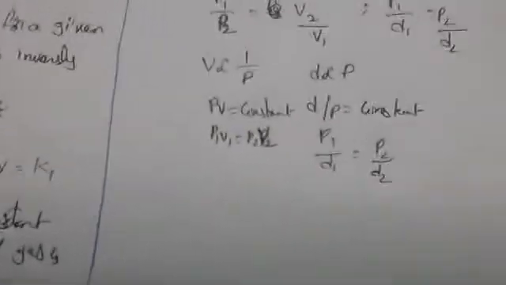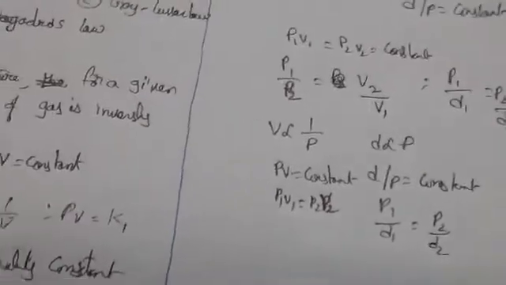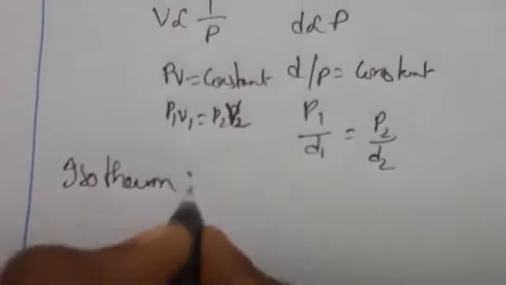We are also going to draw the graph at constant temperature. For Boyle's law we get an isotherm. So what is an isotherm?